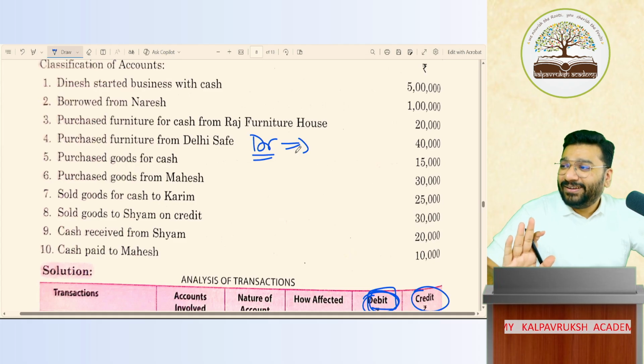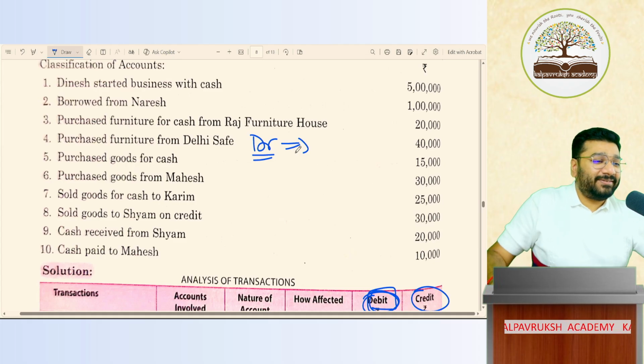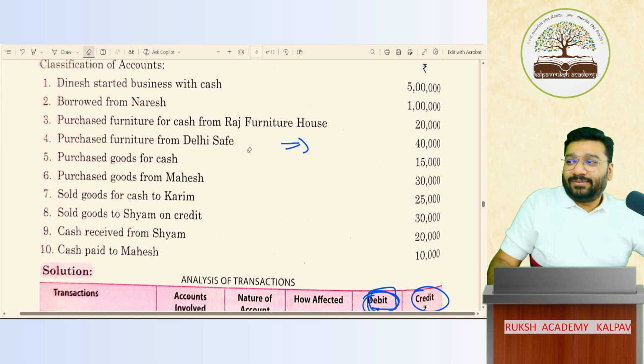DR stands for debit. Very good. Oh, debit.